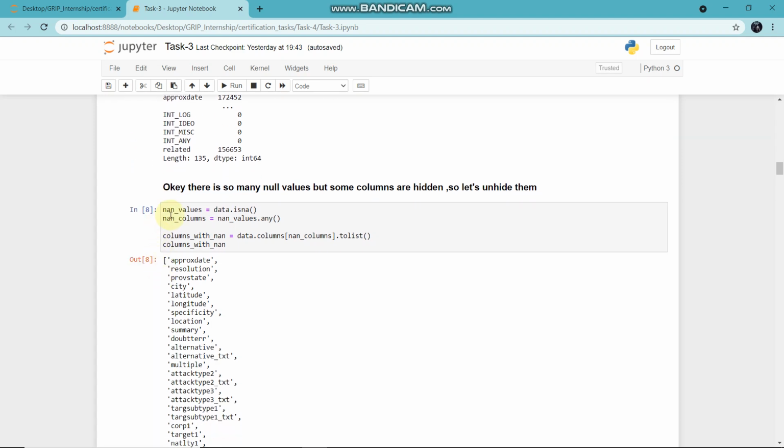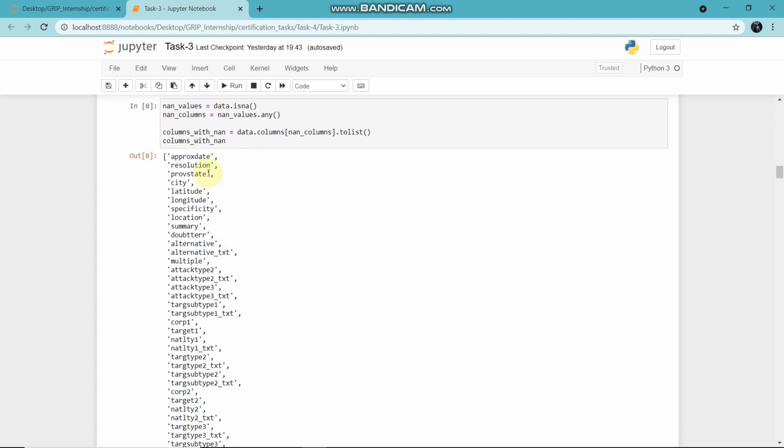So first we have to unhide those columns which are hidden. For this, we type data.isna(), then we take another variable, null_columns, in which we type null_values.any(), and after that data.columns.to_list().